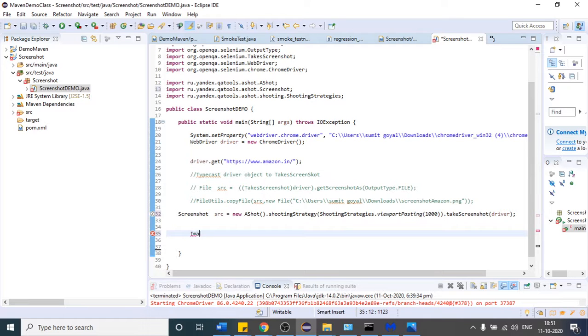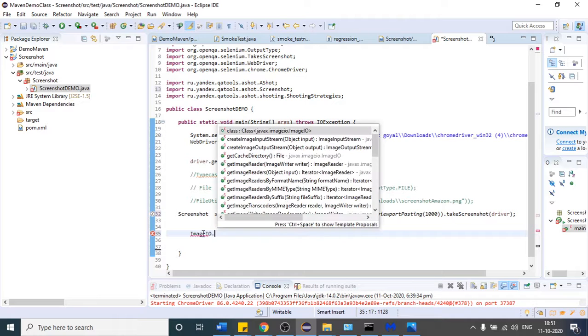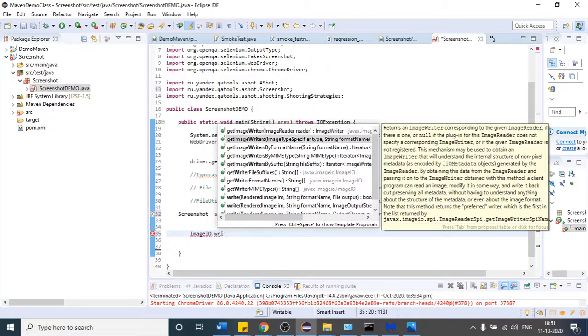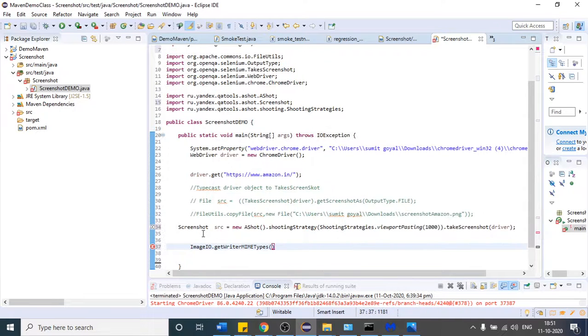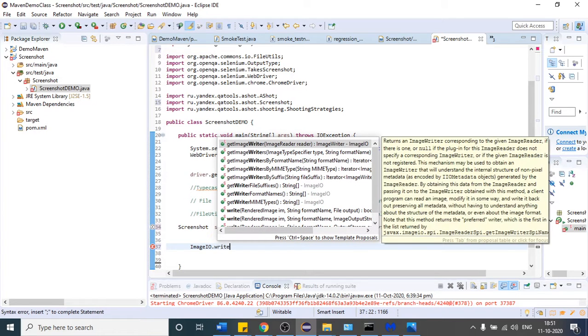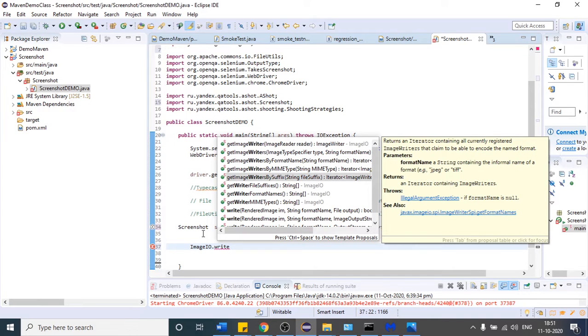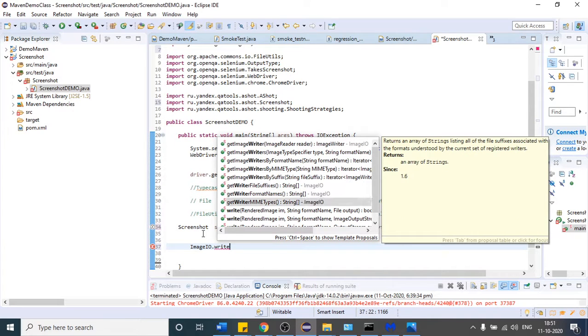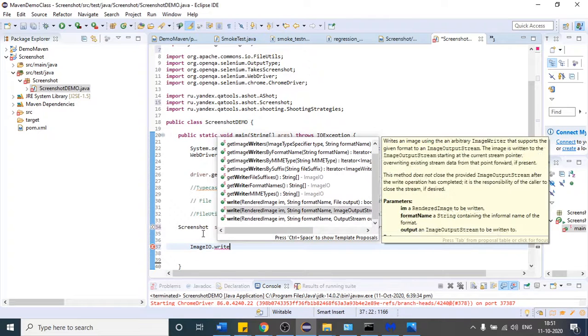There is one class which is called ImageIO.write. I think it is write, not this one, dot write. Yeah, this one.